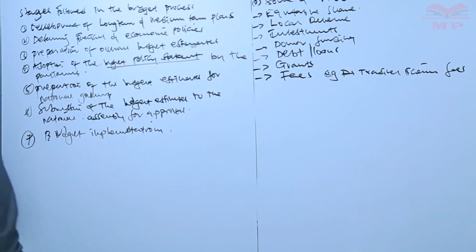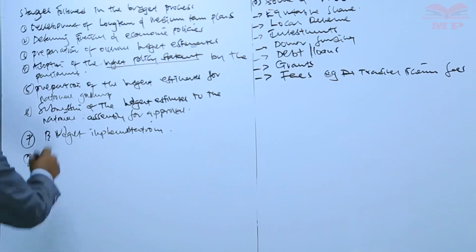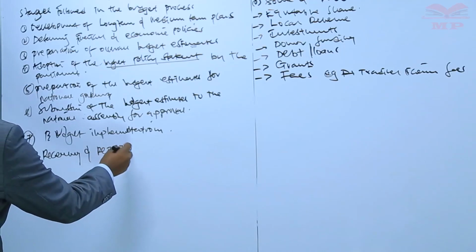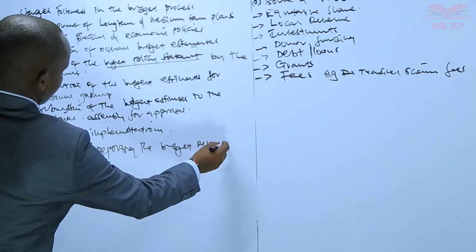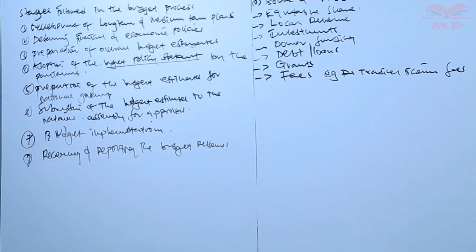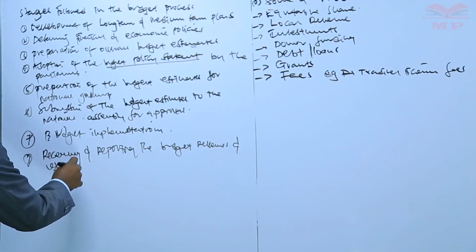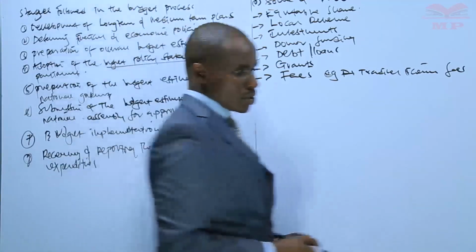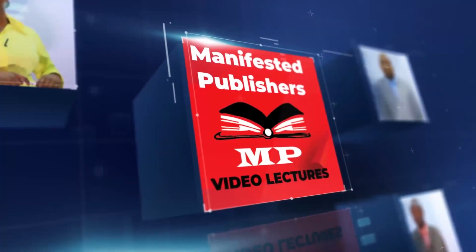And finally, that is number 8, we now get regular reports. That is receiving and reporting the budget revenues and expenditures. Those are the major stages that are supposed to be followed when it comes to budget implementation.